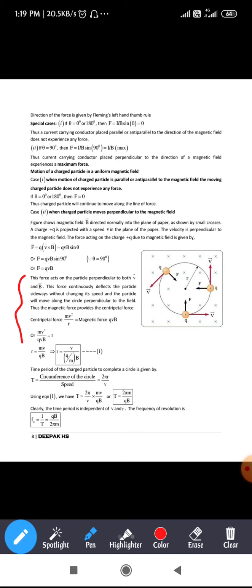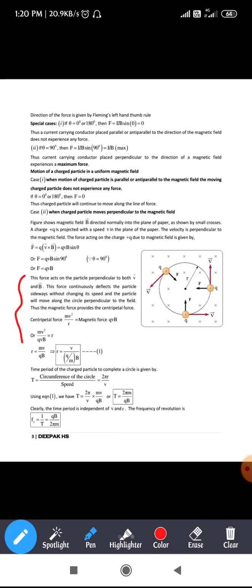Here I'll read out this part. This force acts on the particle perpendicular to both vector v and vector B. This force continuously deflects the particle sideways without changing its speed, and the particle will move along a circle perpendicular to the field. Thus, the magnetic force provides the centripetal force. Even though the charged particle is getting deflected, the speed of the particle doesn't change. Since the particle gets deflected, it experiences a force again and again, so we can say that the magnetic force is the one which provides the centripetal force.